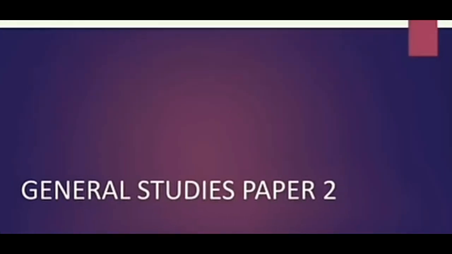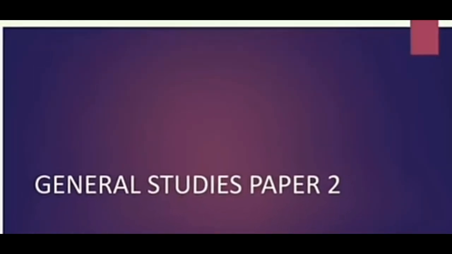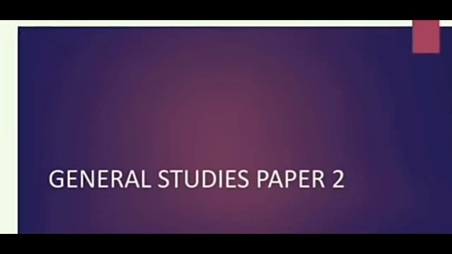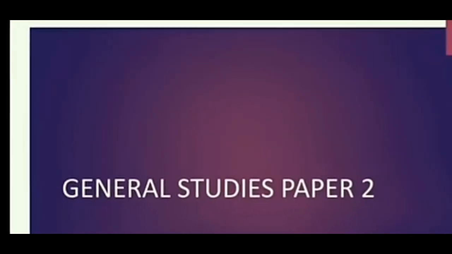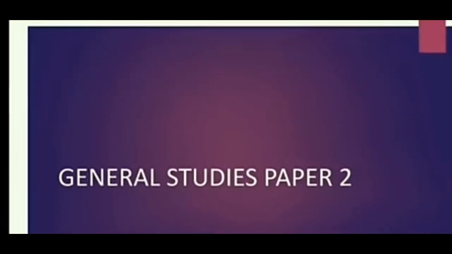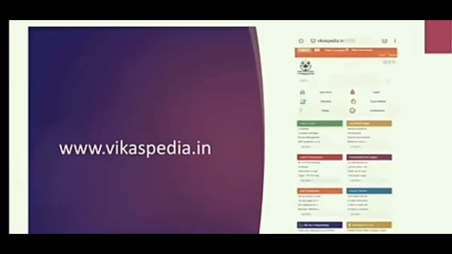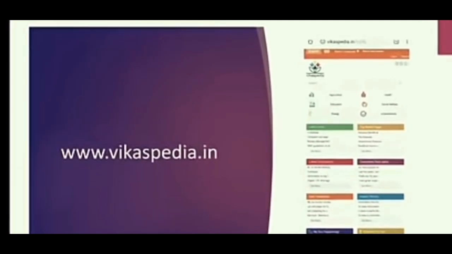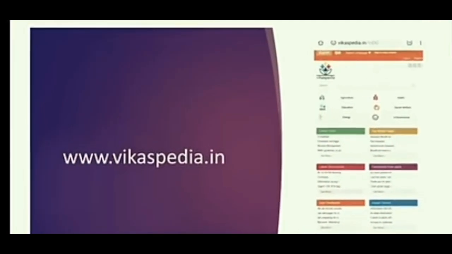Moving on to the category of General Studies Paper 2, here I will be telling you the different websites which can help you out in adding value to the texts which you read for Paper 2. The first website is vikaspedia.in. Now, this is a government-owned website, so the information given here is really authentic, and they provide you government schemes and the objectives of different schemes.